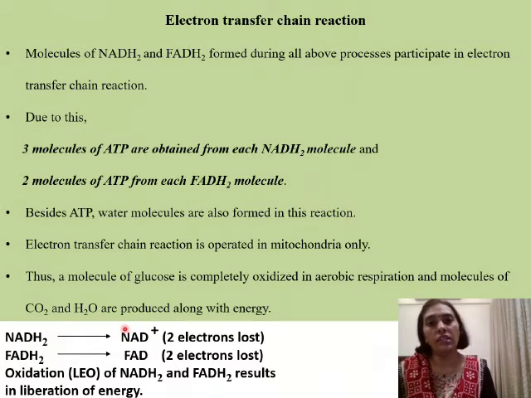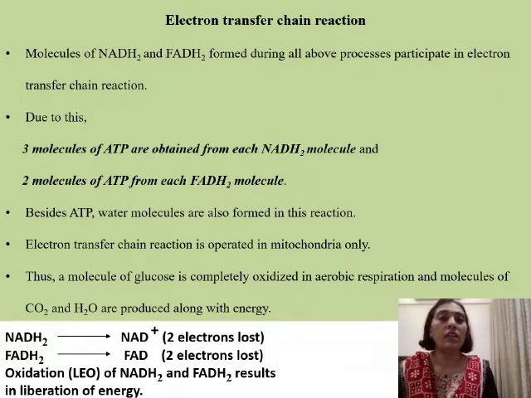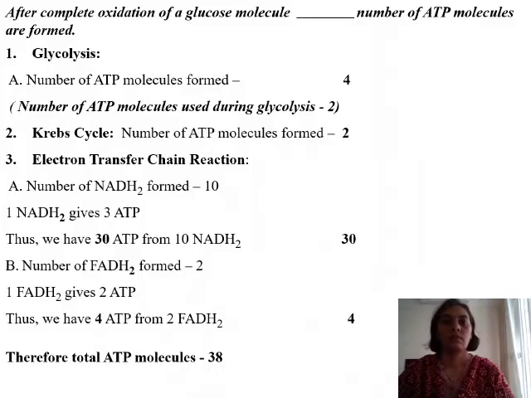So these are the three steps. I hope you have followed them. In the next slide, we will see that one molecule of glucose, when it is oxidized, how many total ATP molecules are we getting? Let us now see how many molecules of ATP are obtained by complete oxidation of one glucose molecule. So this is after complete oxidation of a glucose molecule, dash number of ATP molecules are formed.